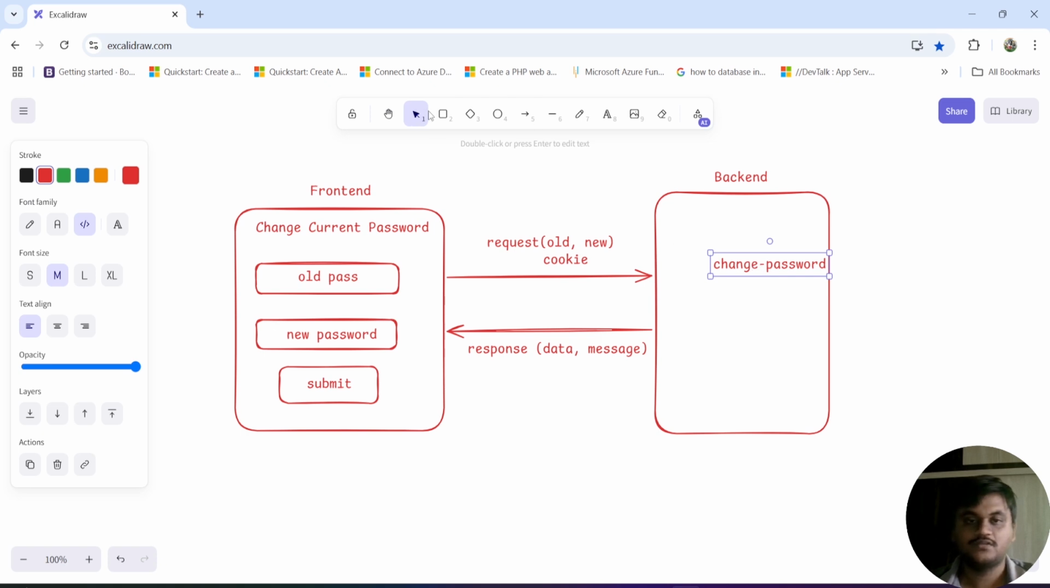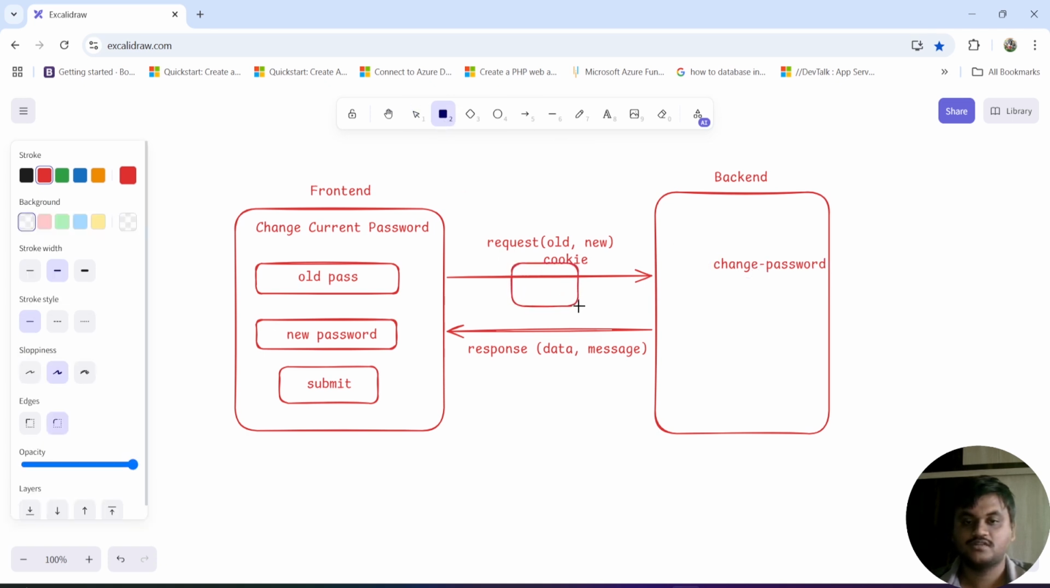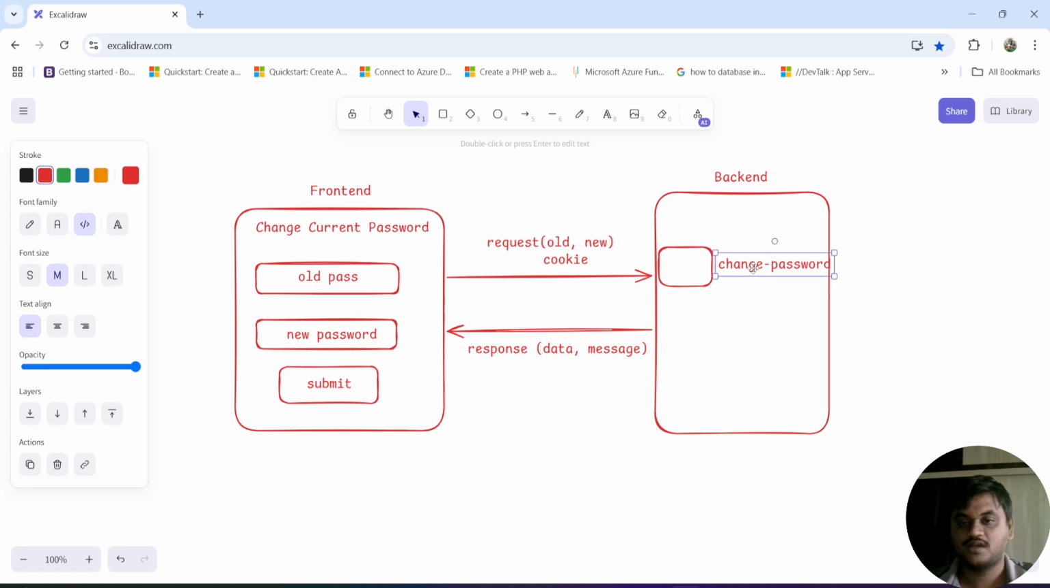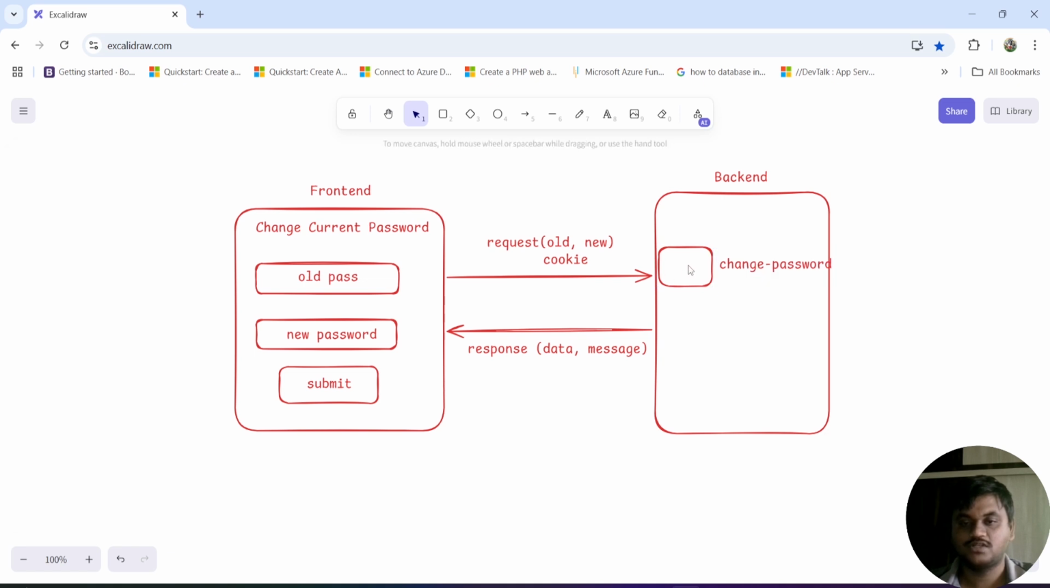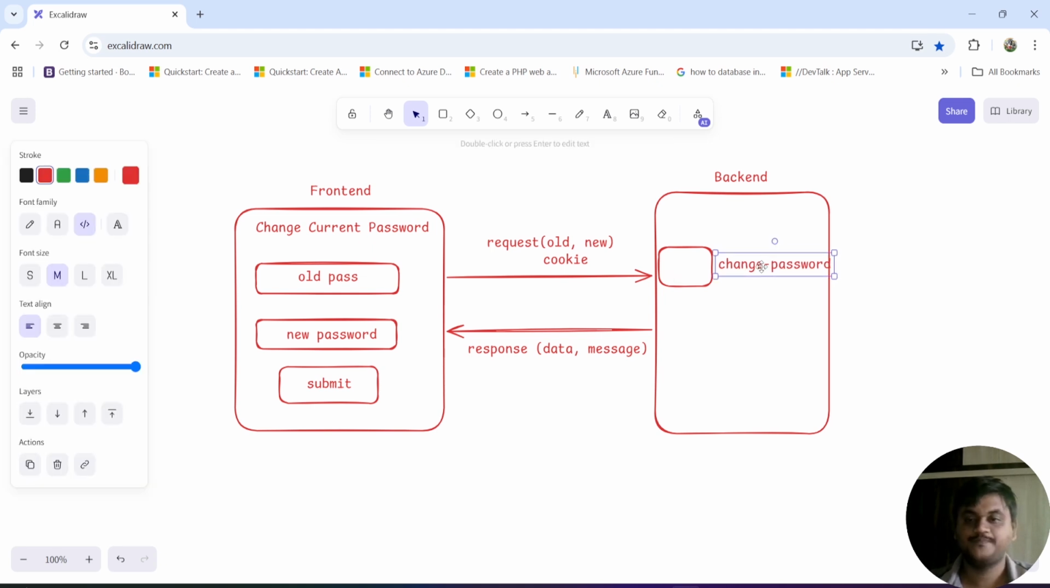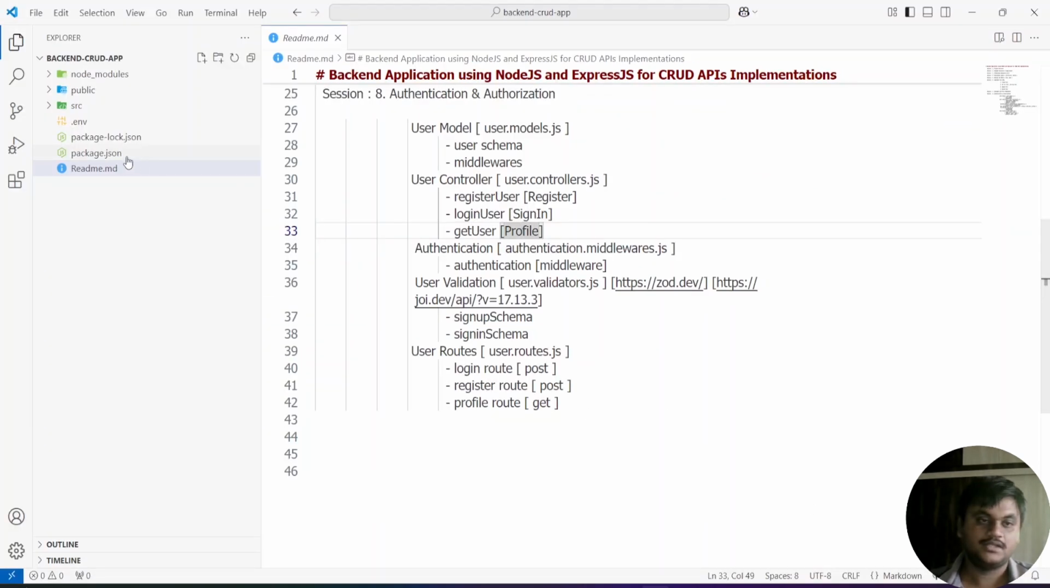This cookie will be helpful because before triggering the change password, we are going to do some verification. There is a middleware in the application itself, in the middle of the actual change password logic, called the authentication middleware. Here we are going to check whether the cookie is correct or not, whether the cookie information is right or not. We are going to check this in the middleware. Then we are going to call the actual logic of change password. We are going to see this implementation here in my application.